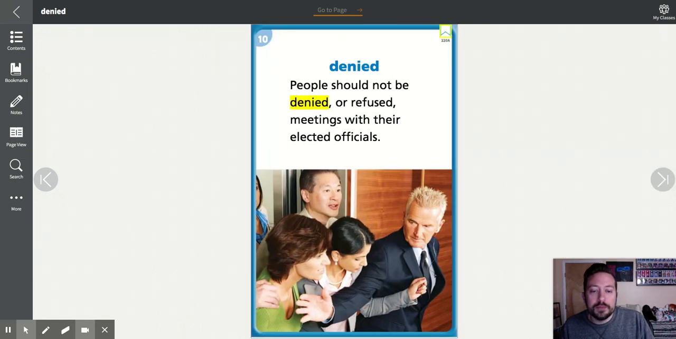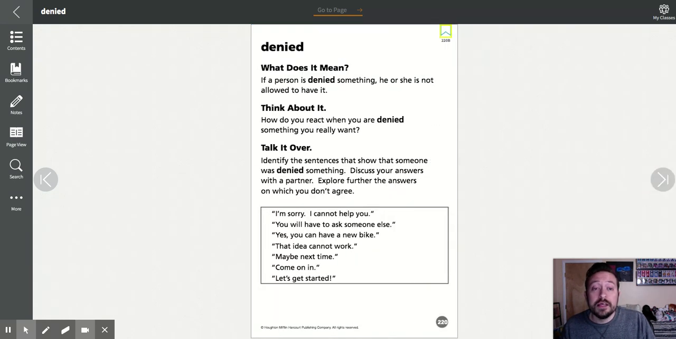And the last word, number 10, is denied. People should not be denied or refused meetings with their elected officials. If you are denied something, you're told that you are not allowed to have it, okay? If somebody says, can I have a piece of gum? I might say, no, I'm denying them that gum. I've denied them from having gum. If there was something really expensive I really wanted when I was younger, and my parents said no, I can't have that, I was denied that. I'm not allowed to have it.